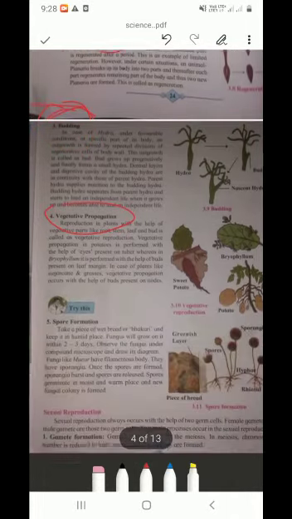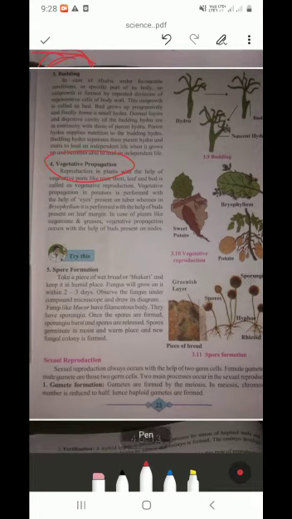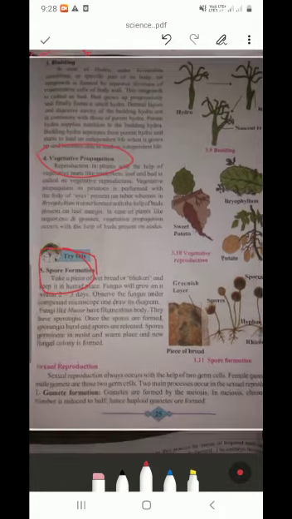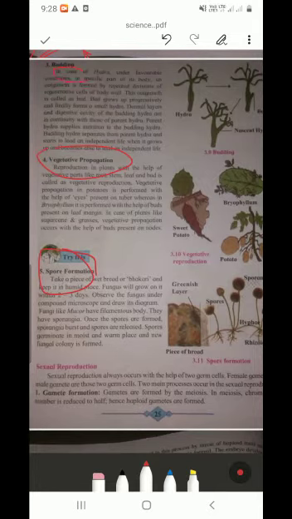Now we will see the asexual reproduction in multicellular organisms. There are five types of asexual reproduction in multicellular organisms. Those are fragmentation, regeneration, then budding, vegetative propagation, and then one more, that is spore formation. Okay, got it. Now we will go through them.